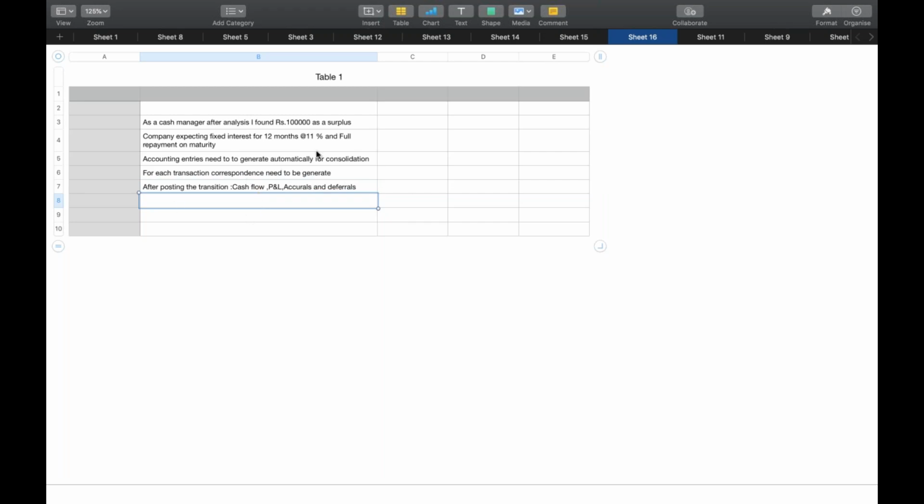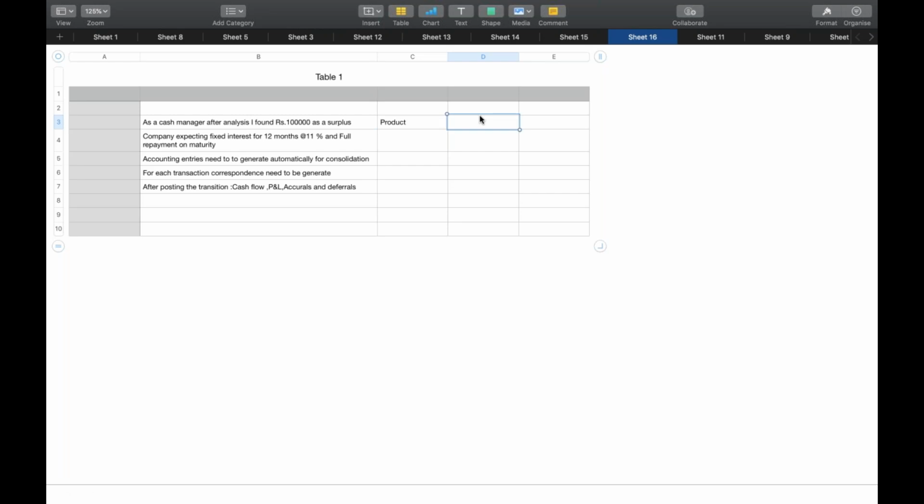Okay. So according to these inputs, I have taken a small example. According to this example, I need to design a product. Now the question number one, what is a product? Any one of you, what is a product in this case? Fixed deposit.